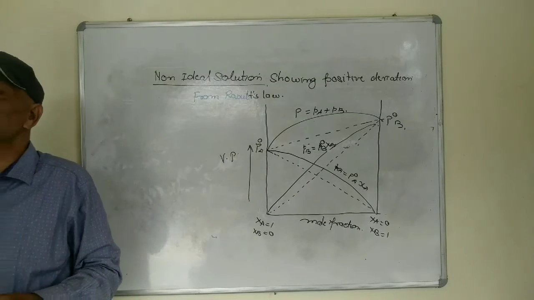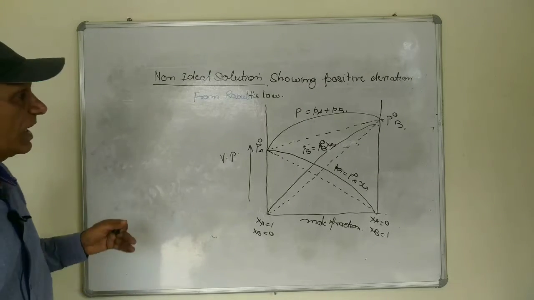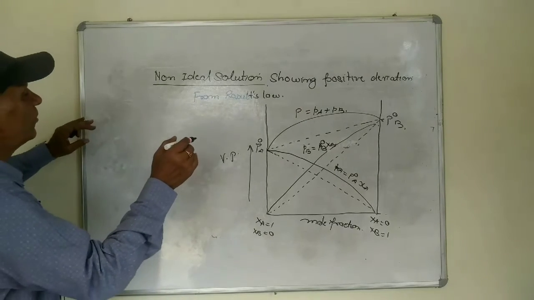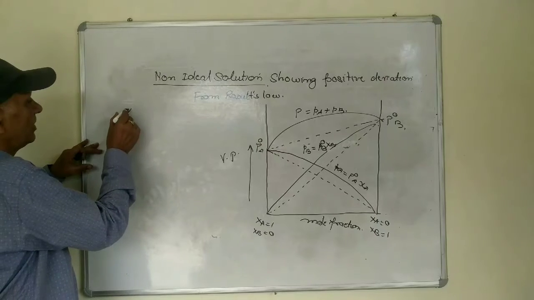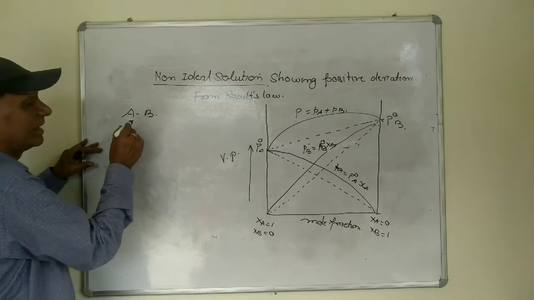Again, on the basis of the molecular level, what happens after mixing the components A and B when it forms a solution AB?